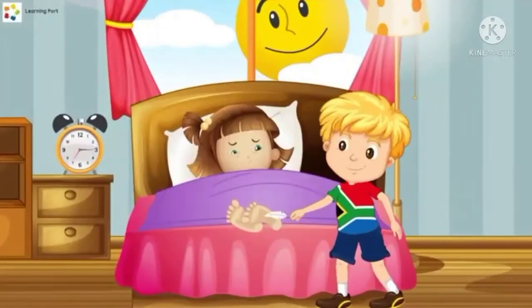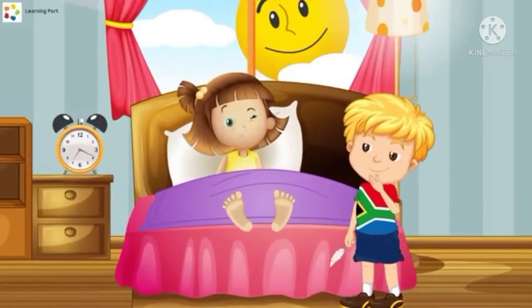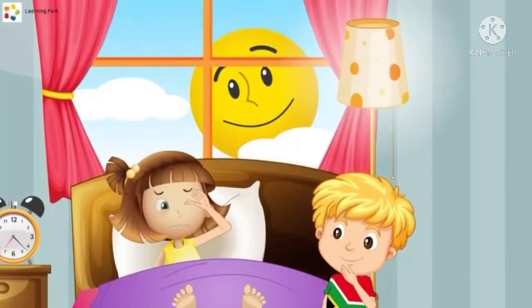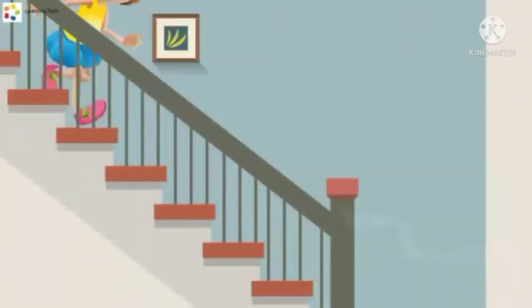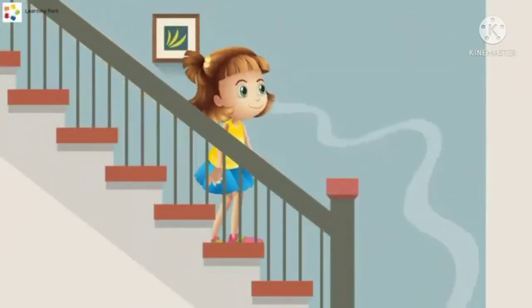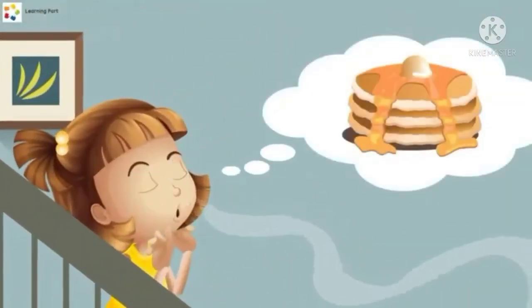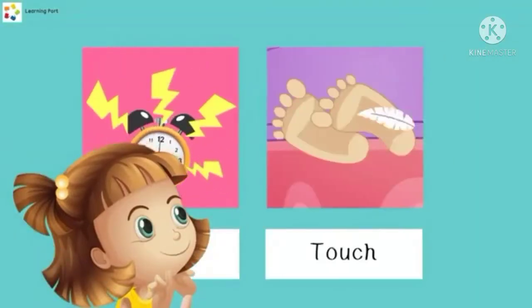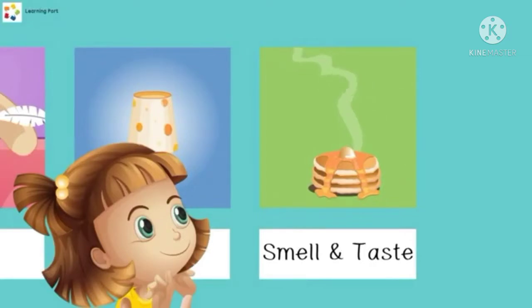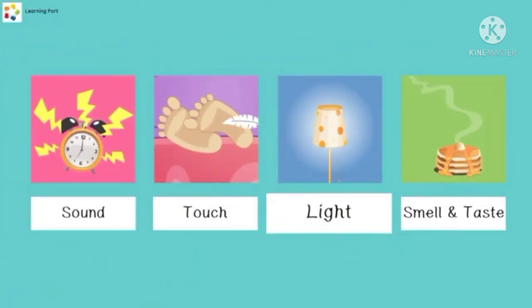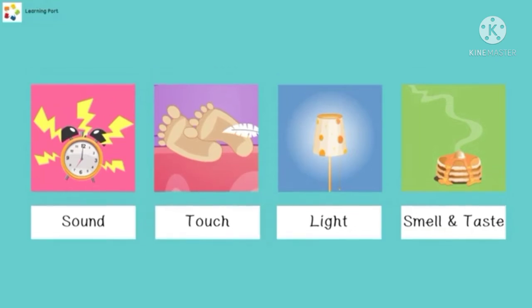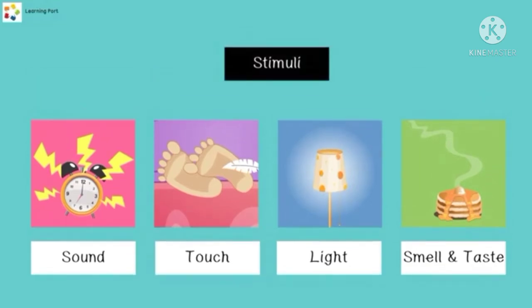This wakes Jody up. She moves her foot immediately and opens her eyes, but the lights are too bright and it hurts her eyes. Jody immediately covers them. As Jody gets ready, she can smell her mom's special pancakes. How is she able to sense the sound of the alarm, the touch of the feather, the lights, and the smell of the pancakes? Light, sound, smell, taste, and touch are all known as stimuli.